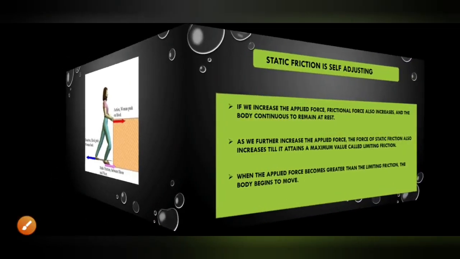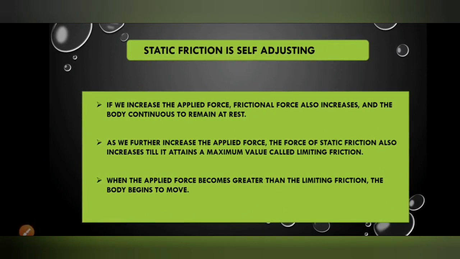Then, static friction is self-adjusting. If we increase the applied force, the frictional force also increases, and the body continues to remain at rest. That means if we increase the magnitude of the applied force, the frictional force also increases. And by increasing the frictional force, the object continues to remain at rest because the frictional force opposes the motion of the object.